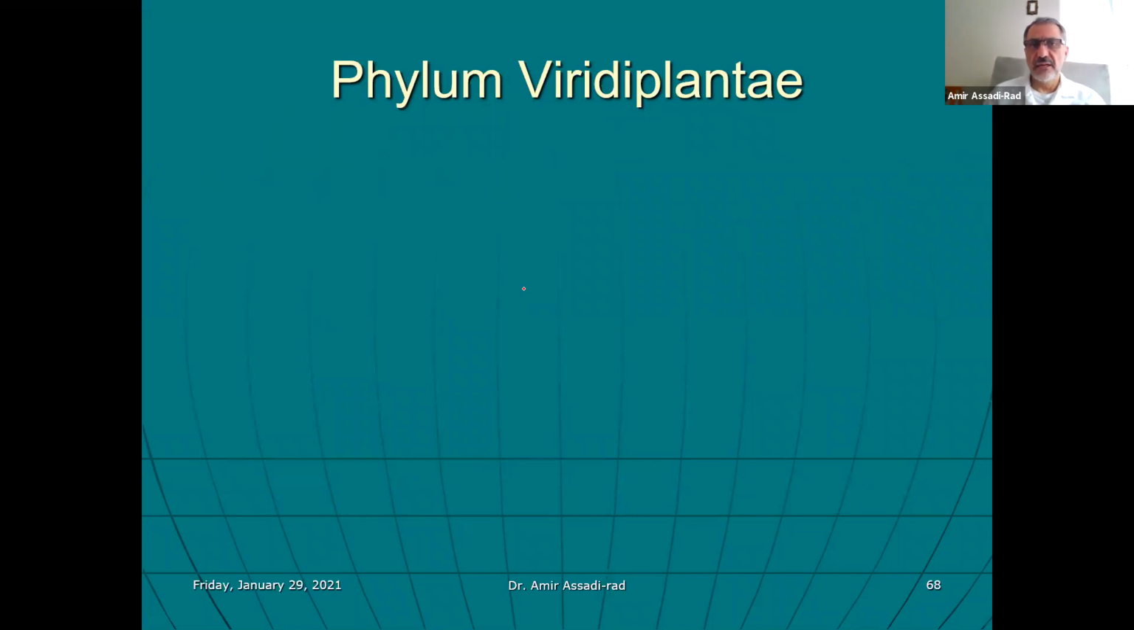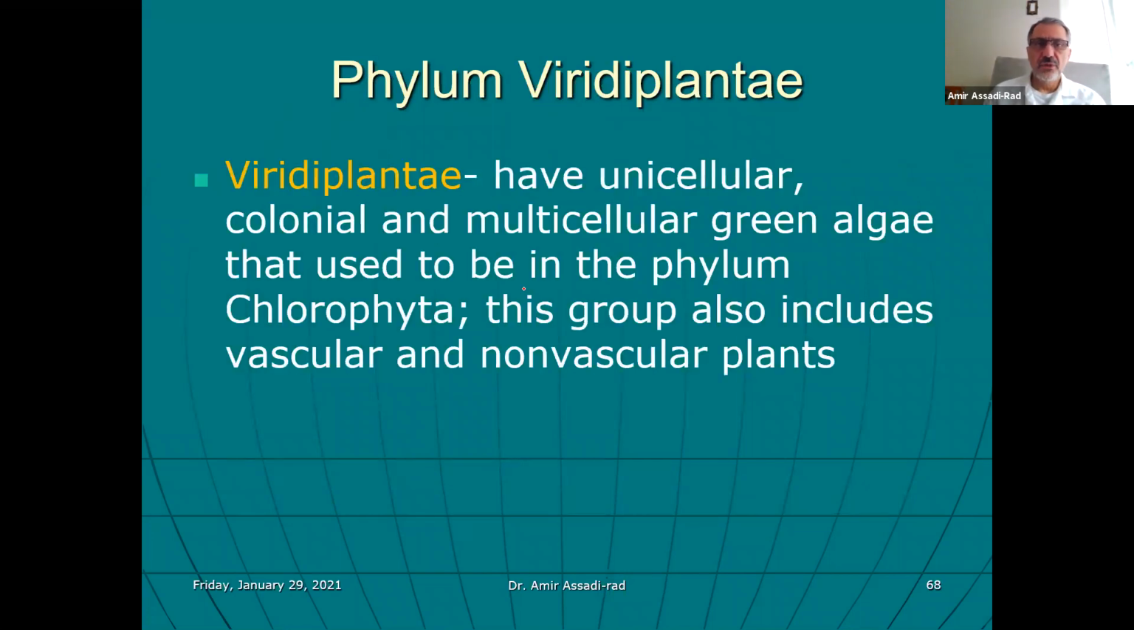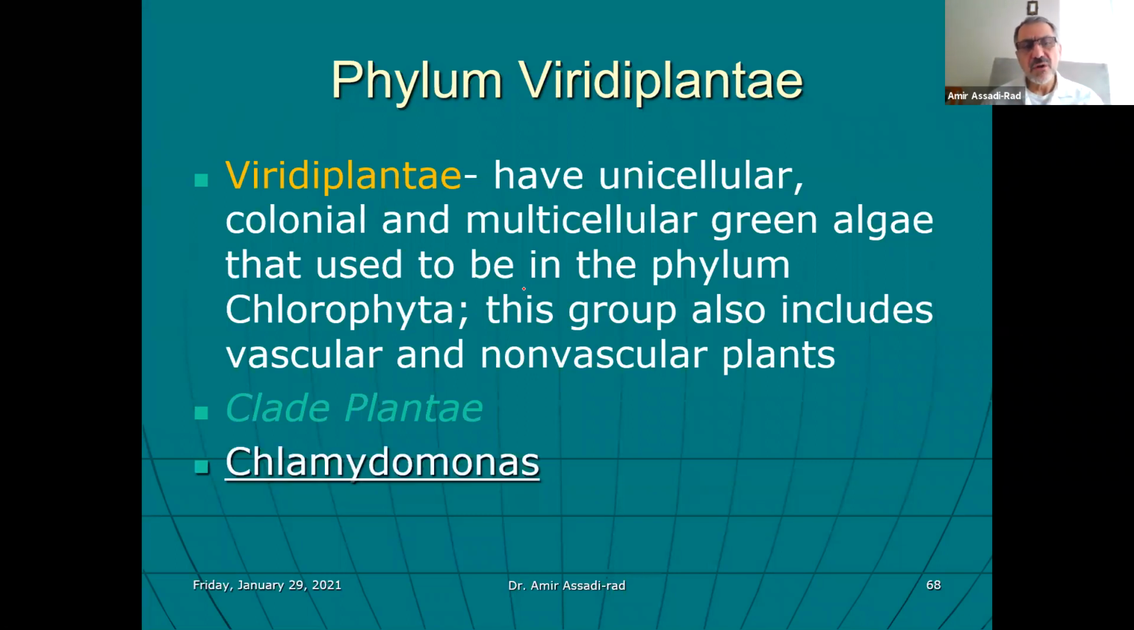The next phylum is phylum Viridiplantae, which are unicellular, colonial, multicellular green algae. That's what they are. They are pretty much green algae. You're familiar with green algae, but they are actually protozoan. And then it used to be in phylum Chlorophyta. They got rid of that classification a long time ago. Clade Plantae. Anyhow, do not worry about it. I should get rid of that one, the Clade Plantae, in a minute, because it's a protozoa.